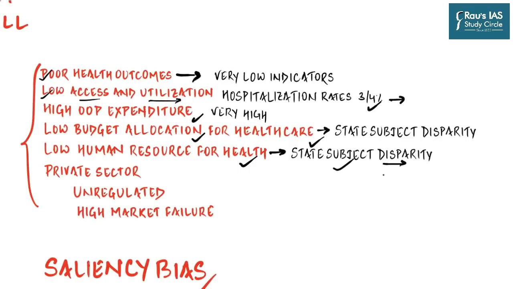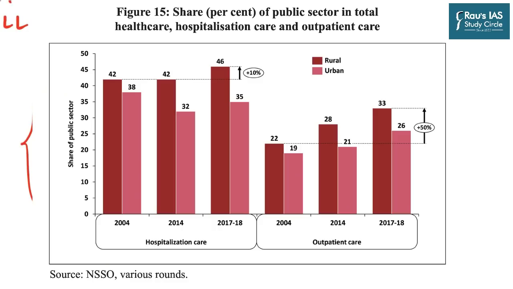And then finally, we have a problem of an unregulated private sector in healthcare, which is marked by high market failure. Now, private healthcare is important because while the share of public institutions has increased both in the number of hospitals as well as the number of outpatient cares, the private sector dominates in total healthcare provision in India.